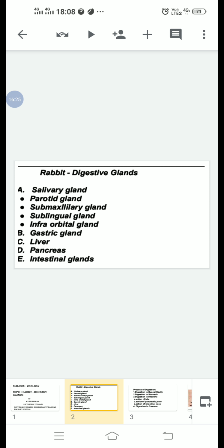It contains trypsinogen, chymotrypsinogen, amylase, lipase, nucleases, nucleotidases, and carboxypeptidases, etc. The pancreas also contains an endocrine gland called the islets of Langerhans.